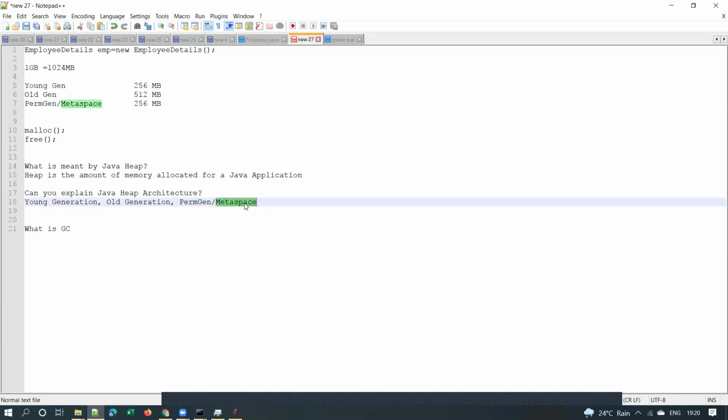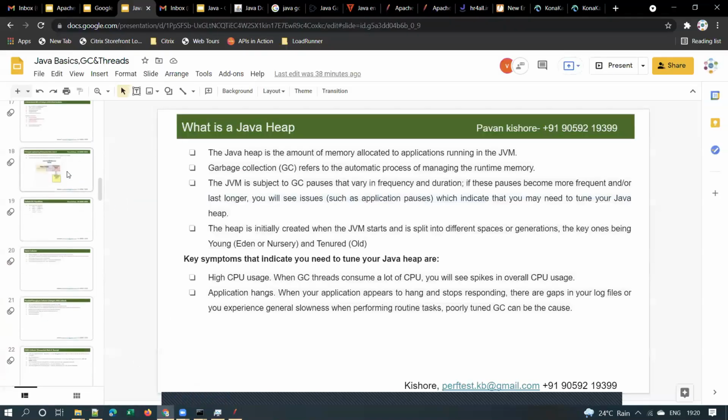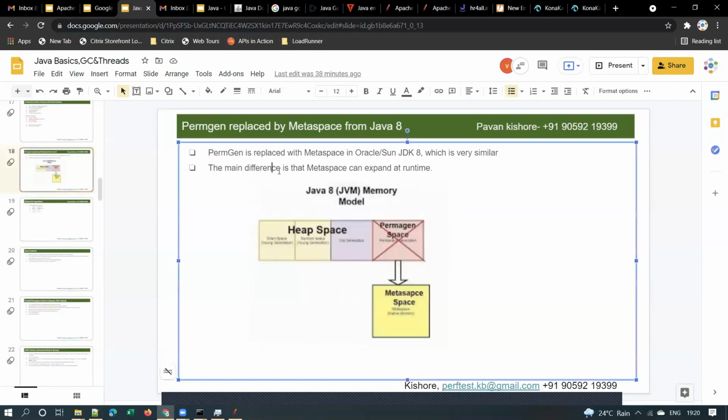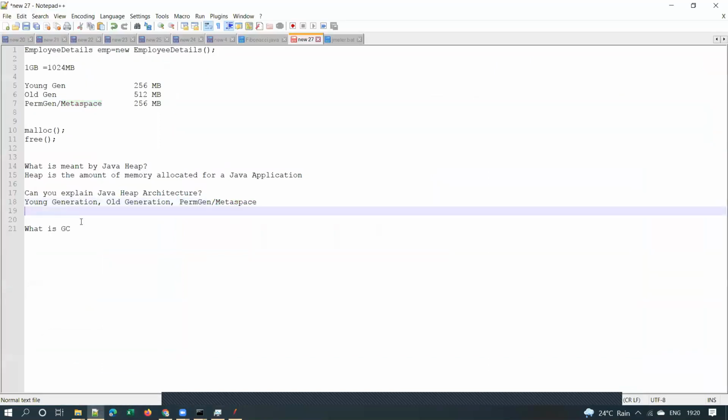The advantage of introducing metaspace is that it can expand at runtime. That is the main difference, and that's why metaspace was introduced from Java 8. That is the difference between the Java 7 and Java 8 versions.